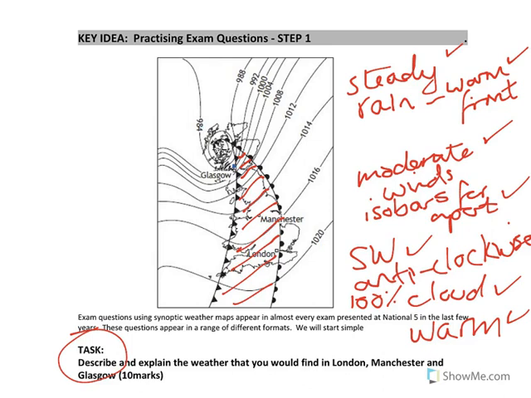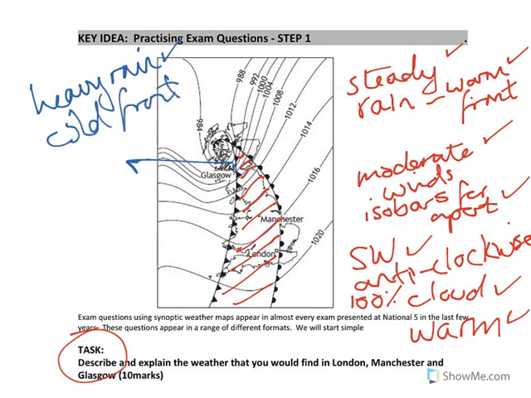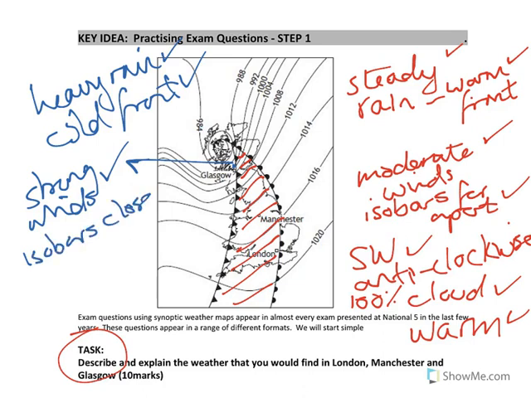Okay. So what do we say about Glasgow? Well, Glasgow is going to have heavy rain. That's 1 mark for description. And the reason for that is it lies under the cold front. And that's a 2nd mark, this time for explanation. You would say that the winds are very strong. And that's a descriptive mark. And that you know this because the isobars are close together, which would be an explanation mark.